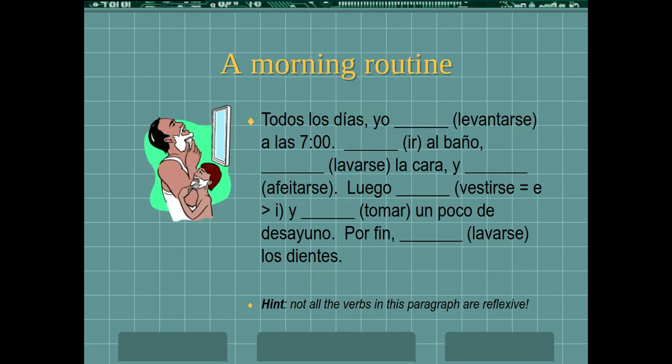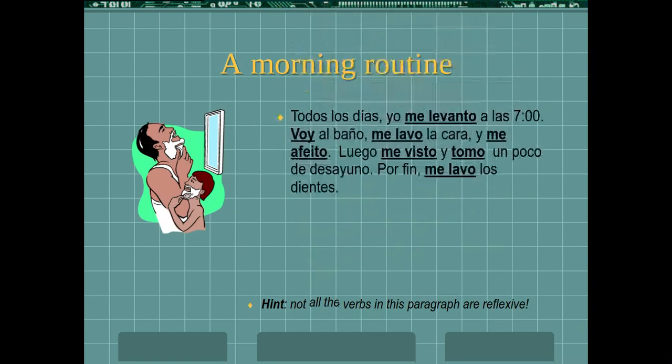Luego me visto, and this is an E to I stem changing verb, so I would change the stem there. Tomo un poco de desayuno, so tomar is not a reflexive verb, and I know that because there's no se at the end, so I didn't bother worrying about that. I just put it in the yo form, tomo. And then, por fin me lavo los dientes. So that's what that would look like, okay? And the only ones where I put me were the verbs that had a se at the end that told me that it was a reflexive verb.